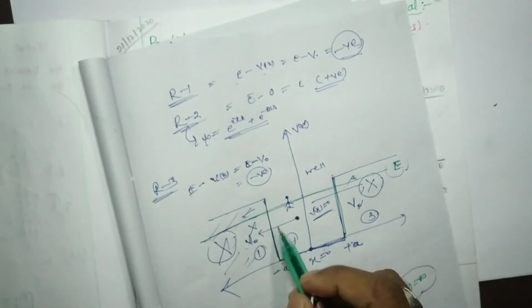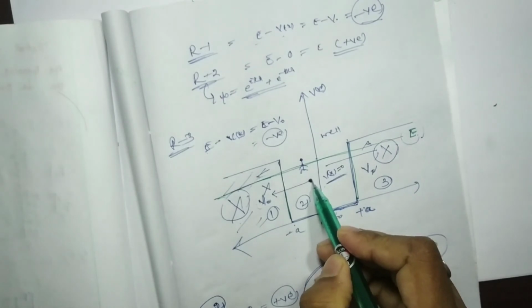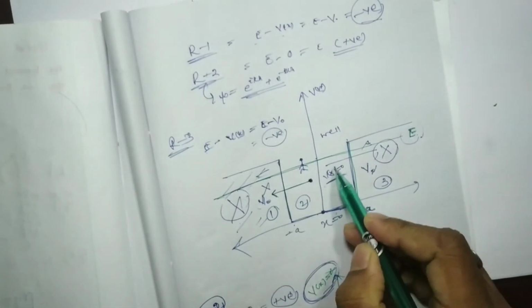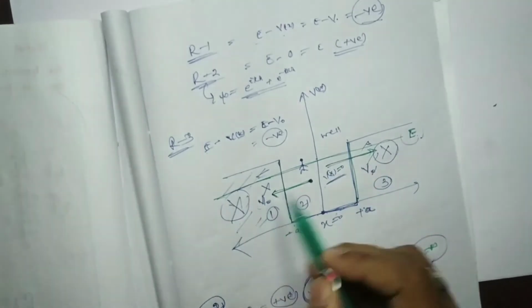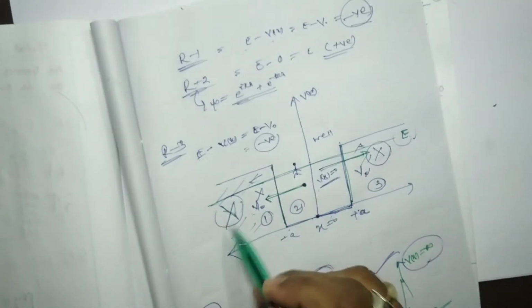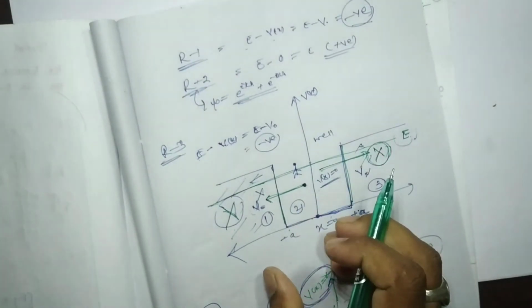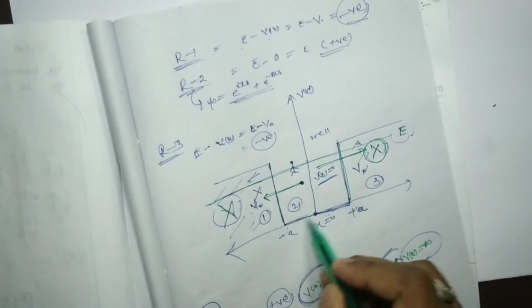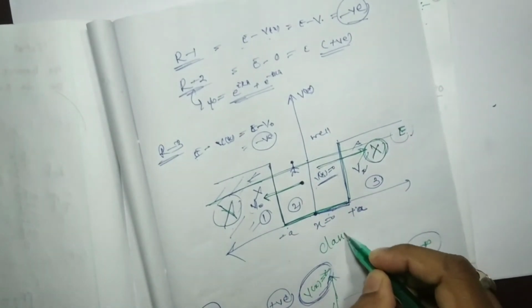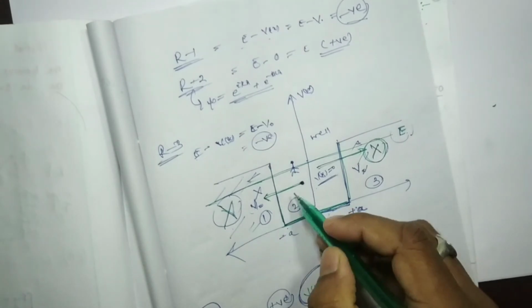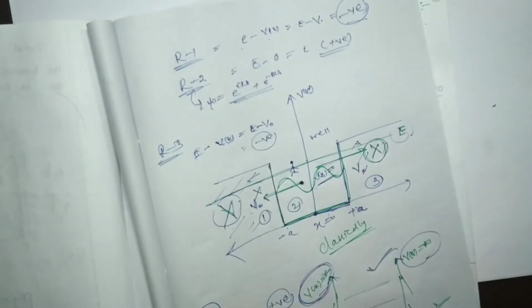So classically, this particle is not able to move this side and this side. This particle could not be moved this side or this side. It is forbidden. For this particle, this region is forbidden, this region is also forbidden, and this particle is bounded in between this region classically, and in this region the particle's behavior is oscillatory, right?